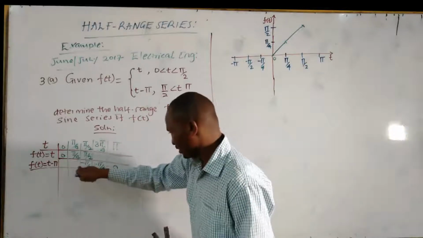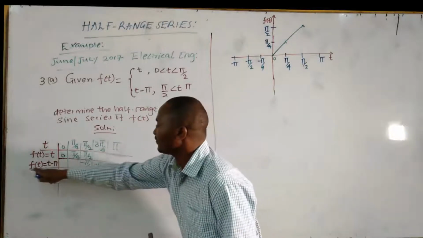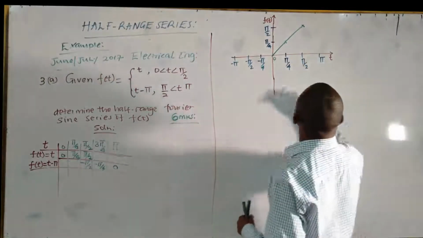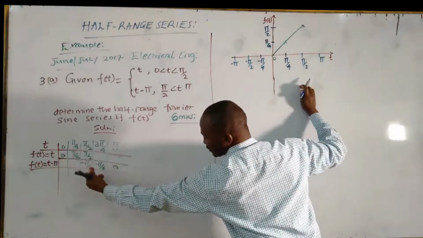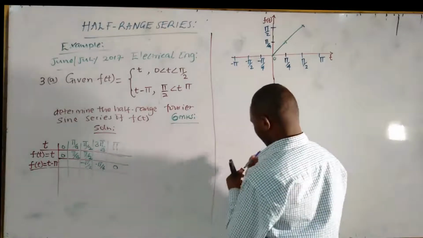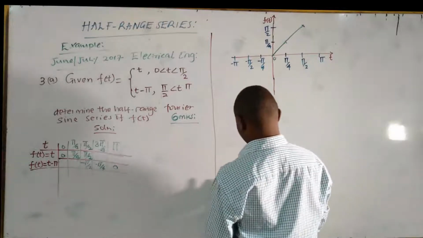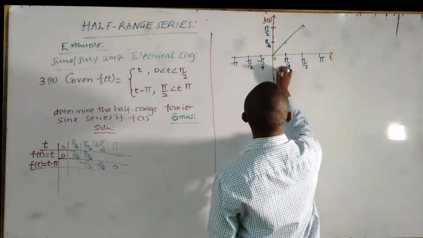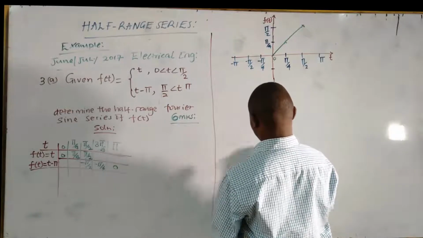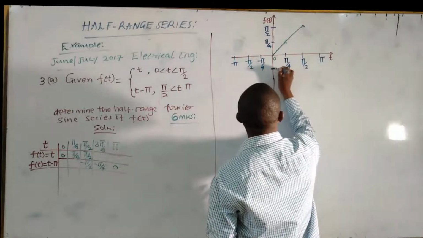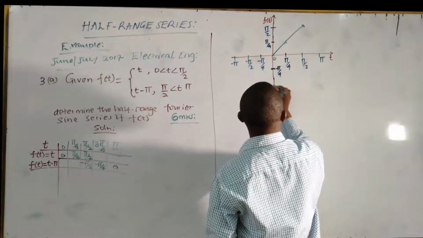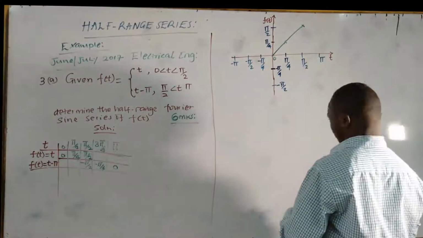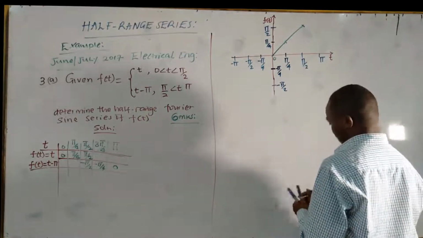We proceed now with the lower function, the lower part of the table, function of t minus pi. So where you have pi, the value of the function is negative pi over 2. Again, I do not indicate on the axis here the curve. This is negative pi over 2. Meaning, at pi over 2, our function is here.